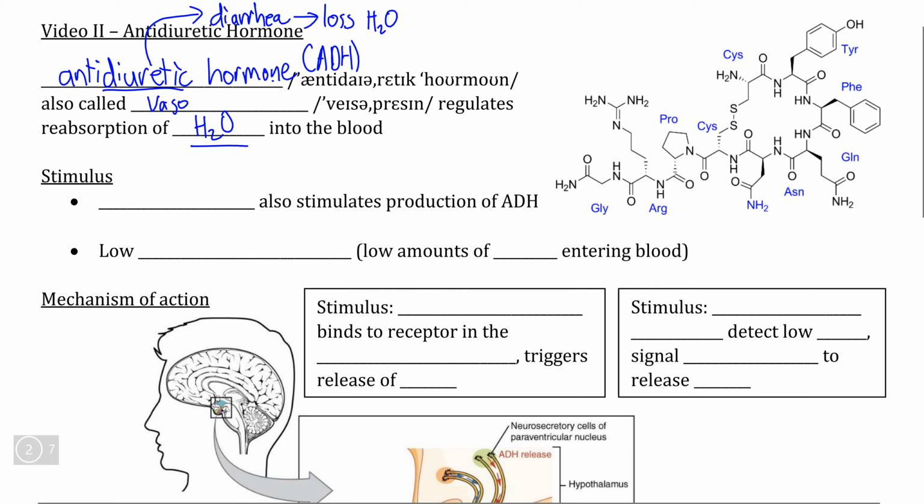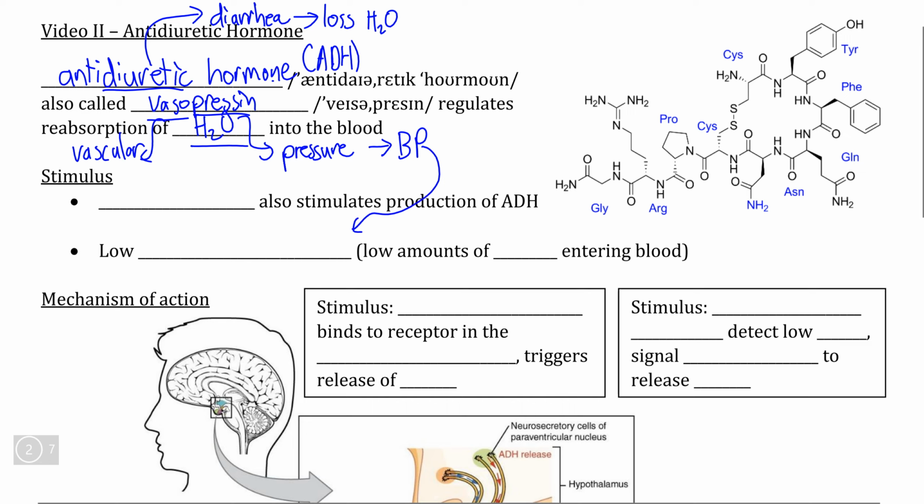Antidiuretic hormone also has a second name by which it is known, which is called vasopressin, and again, this gives us a hint about what its function is. From the suffix, we can see that the word pressure is the root form of this word, and vaso, from which we can connect it to the word vascular, referring to the tubes that transport liquid, including our blood vessels, which tells us that antidiuretic hormone is instrumental in regulating blood pressure.